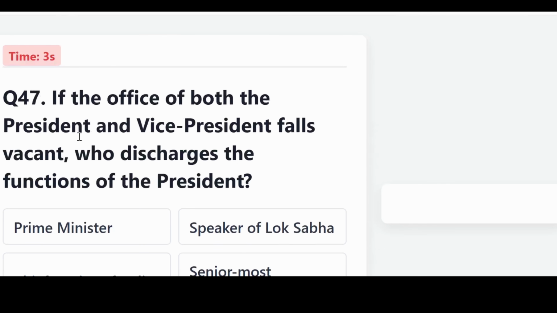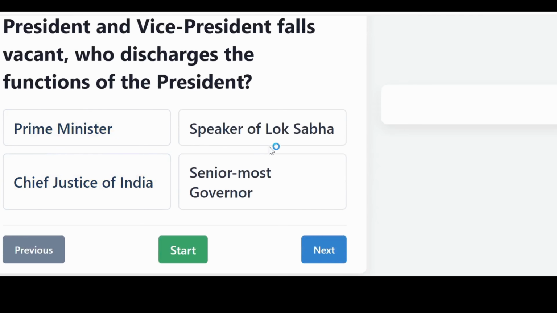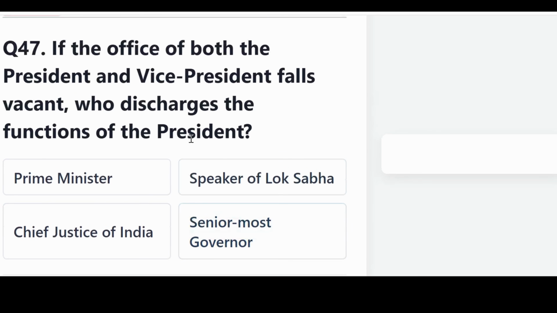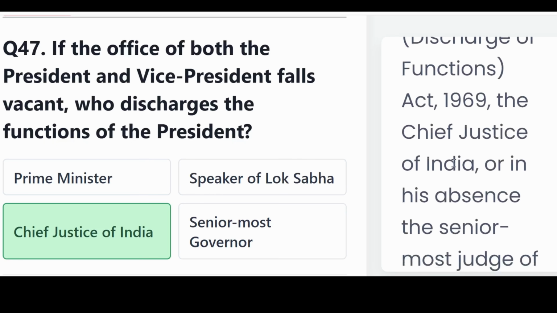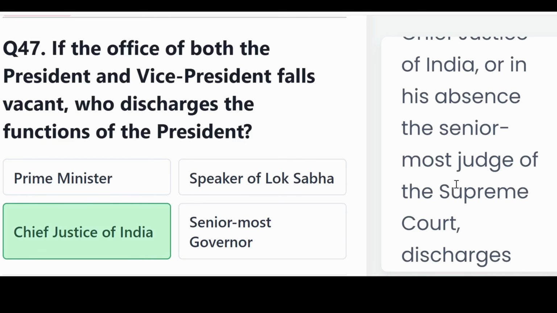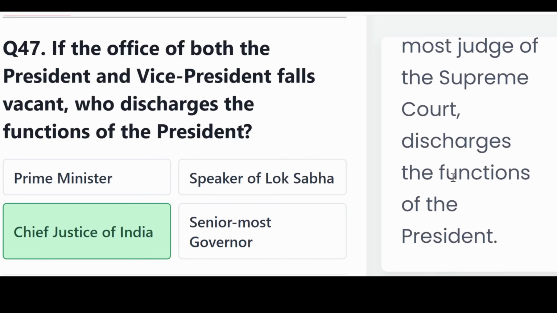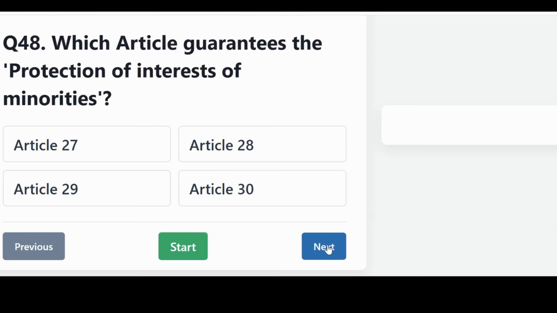If the offices of both the President and Vice President fall vacant, who discharges the functions of the President? Is it the Prime Minister, the Speaker of Lok Sabha, the Chief Justice of India, or the senior-most governor? And the correct answer, the Chief Justice of India. As per the President (Discharge of Functions) Act 1969, the Chief Justice of India, or in his absence the senior-most judge of the Supreme Court, discharges the functions of the President.